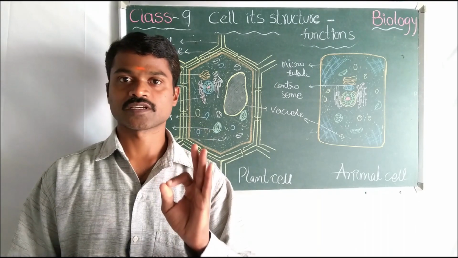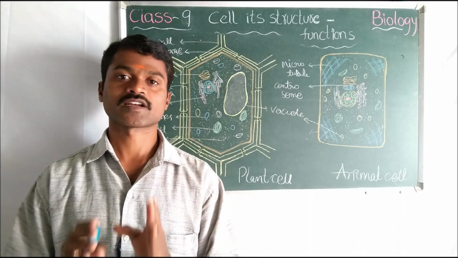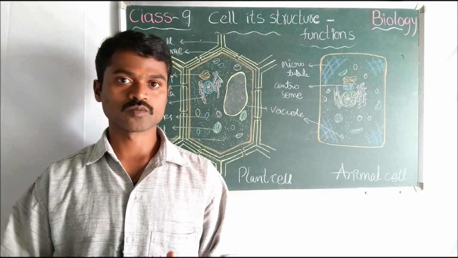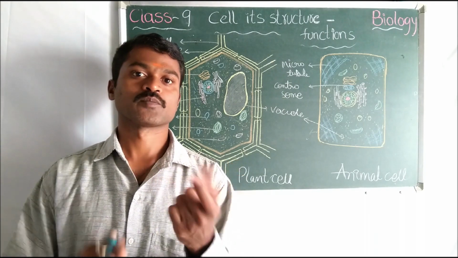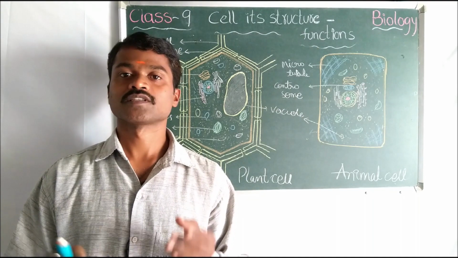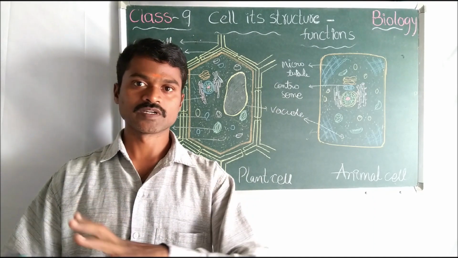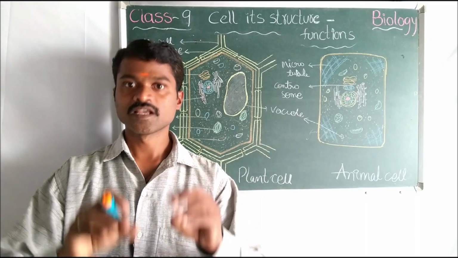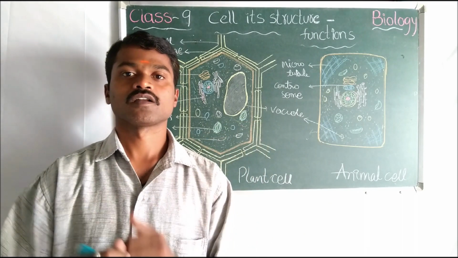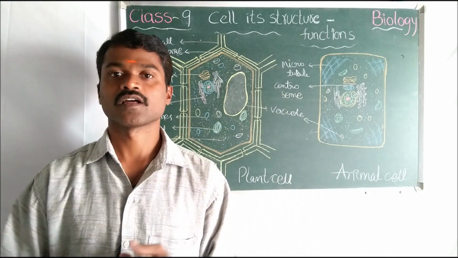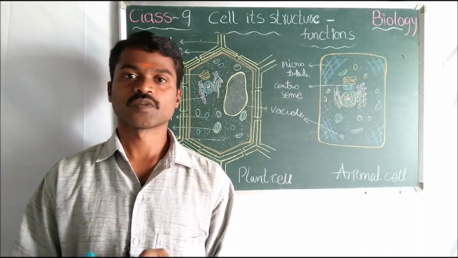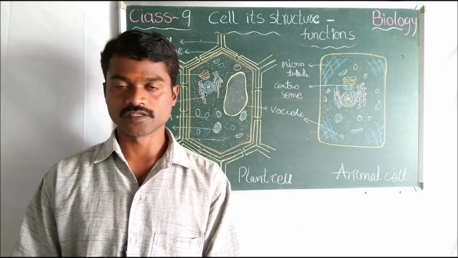Ribosomes synthesize the proteins, so they are called protein factories of the cell. Lysosomes will burst themselves and protect the cell, so they are called suicidal bags of the cell. Golgi complex: after the preparation of proteins and lipids, this total will enter the Golgi complex and have some alteration there, and afterwards it will be sent to the remaining cell organelles. This Golgi complex was discovered by Camillo Golgi.